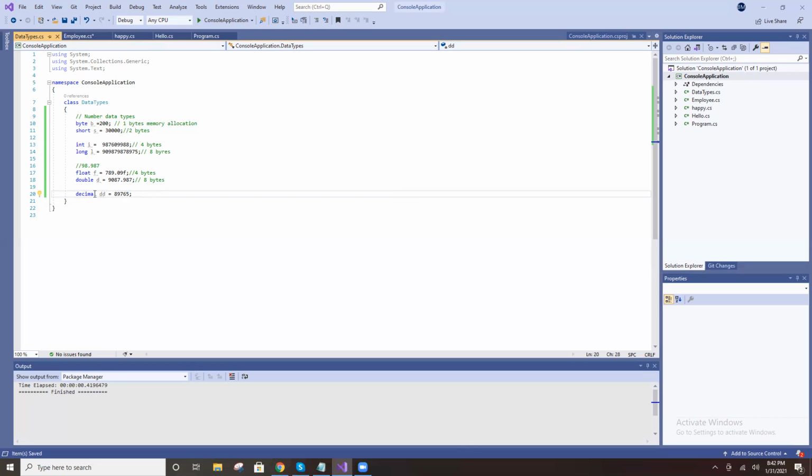One more data type is there, decimal. Byte to short, int, long, float, double: byte is 1 byte, short is 2 bytes, int and long are 4 and 8, and here also 4 and 8. But the decimal takes 16 bytes of memory. Okay, it's bigger than a double.